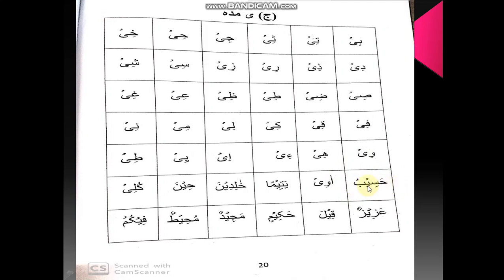Hasibu, ya madda is there, so we'll read it one time long. Not hasibu, hasibu. Awi, awi will be wrong. As you can see alif madda, khada zabar is there, that will also be read one time long. A and V because of ya madda. Awi, yatiman, khalidina, hina,